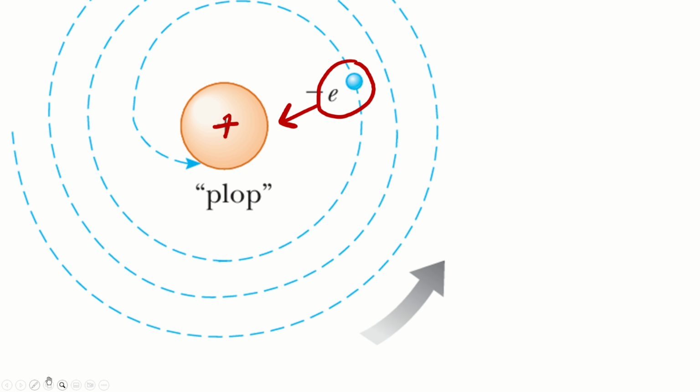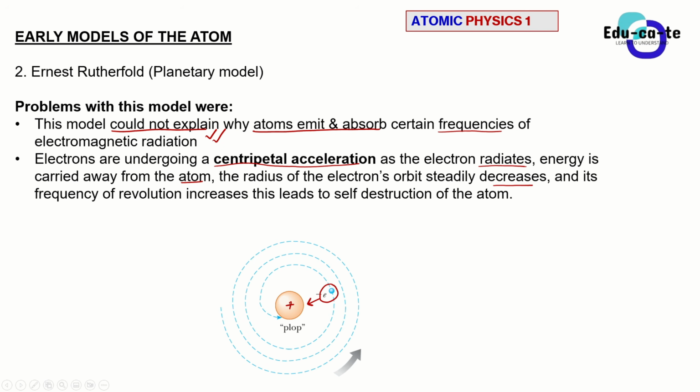So there are two main critical points based on his model. Yes, he was right by saying that the nucleus is at the center. We definitely agree with him on that one, but that could not explain why there is an emission and absorption spectrum. And also, according to classical mechanics, this electron in his model would experience some centripetal force, Fc.